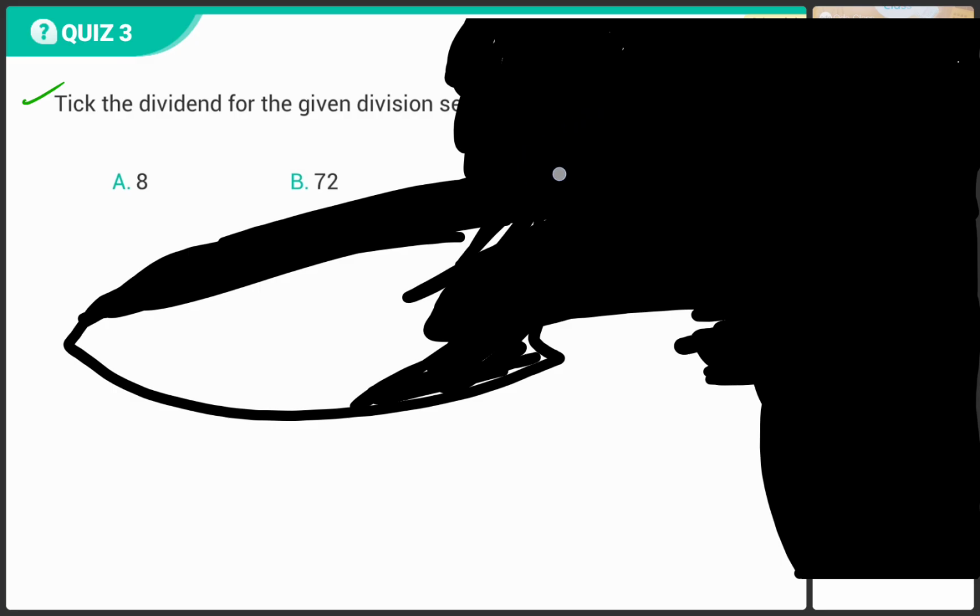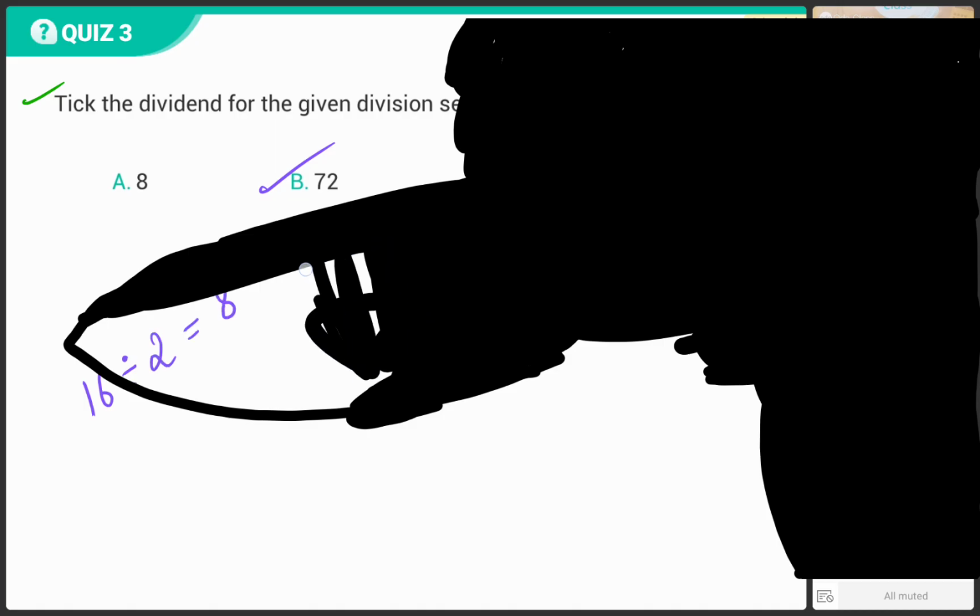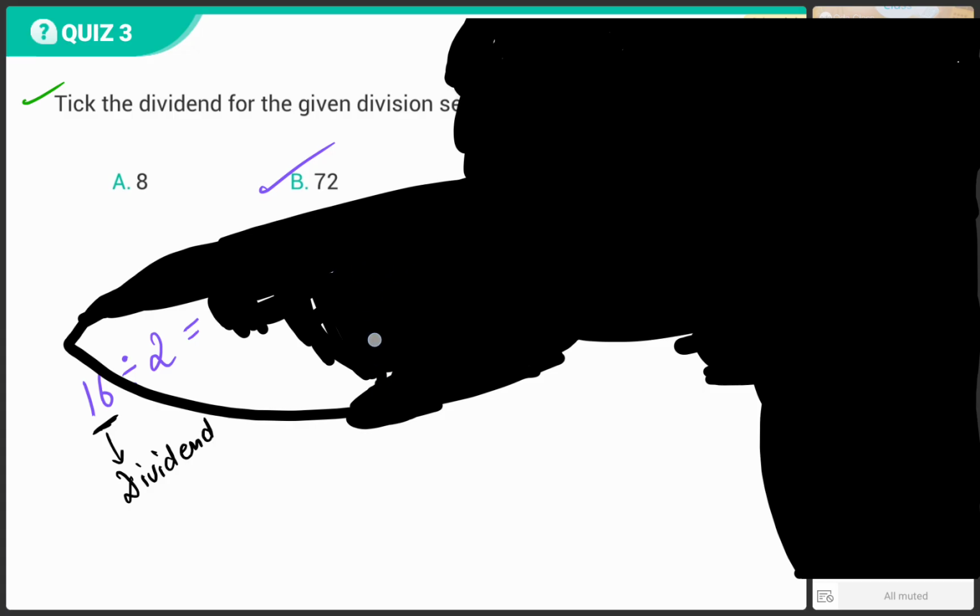Good answer, everyone. Very good job. Now, I'm very sad that many of you have made mistakes. Why? I told you to read the question very carefully, right? As I told you in the starting, the first number which you have, that is number 72, is going to be your dividend. Option B. Got it? The first number is going to be your dividend, bacho. Always remember. For example, I have this number 16 and I want to divide it by 2. That is equal to 8. So now, what is this number 16? That is the first number, so that is your dividend. Are we clear? In this sentence, the dividend is the number 72.